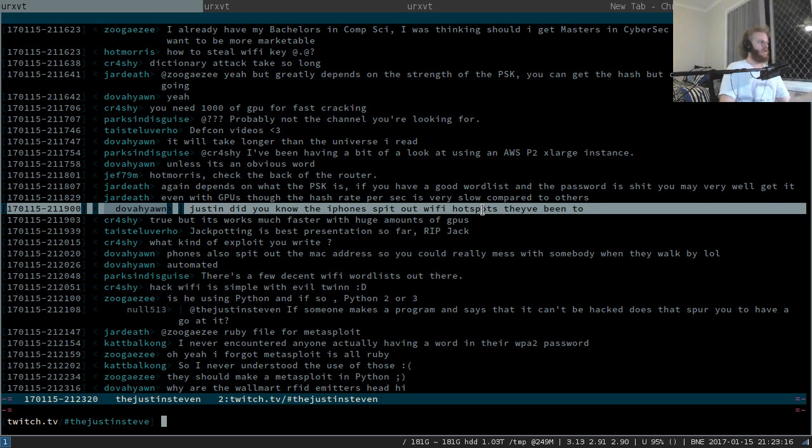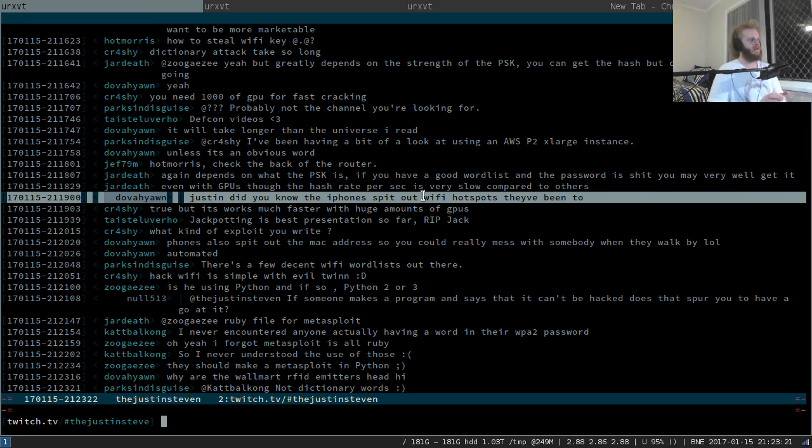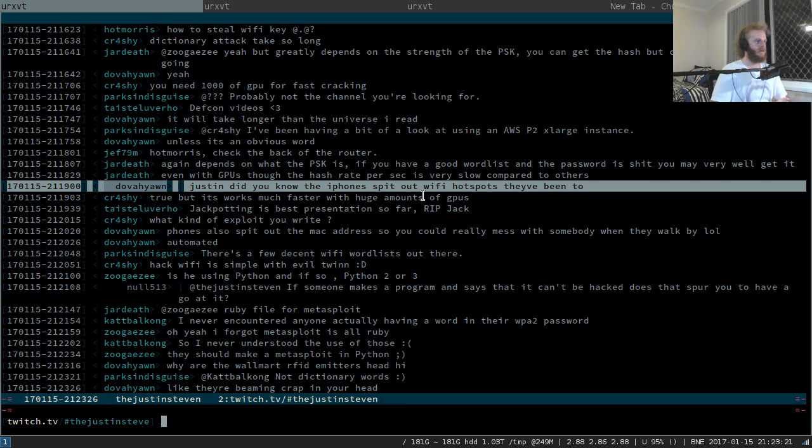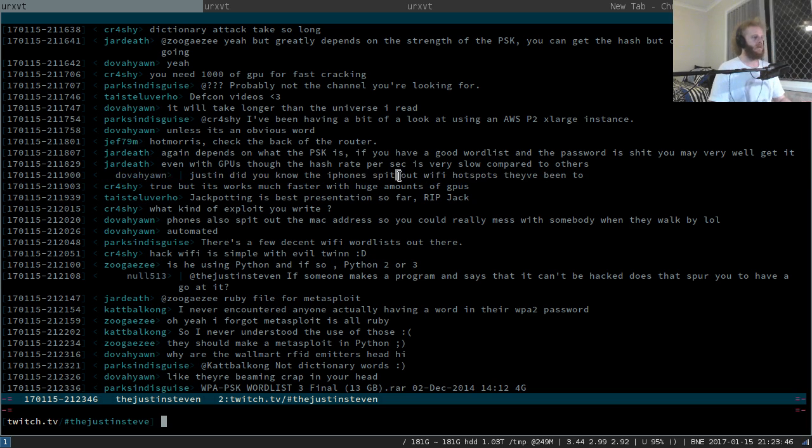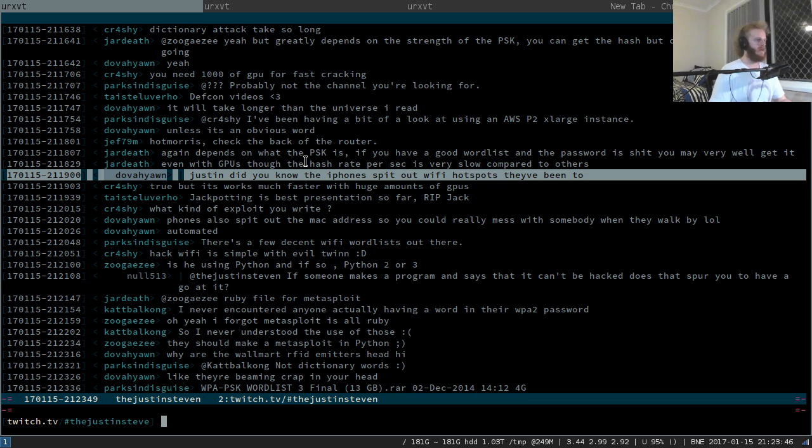Yes, I did know that, Dovion. That's the classic karma attack that the Wi-Fi Pineapple implements. Does it spit out? I know it spits out Wi-Fi networks it's connected to that have no password. It probably does spit it out for Wi-Fi passwords, even where those Wi-Fi hotspots did have passwords. Yeah, that's the karma attack. That sucks, that one.